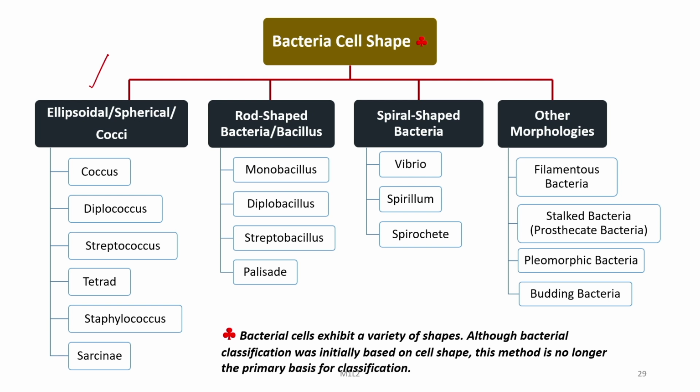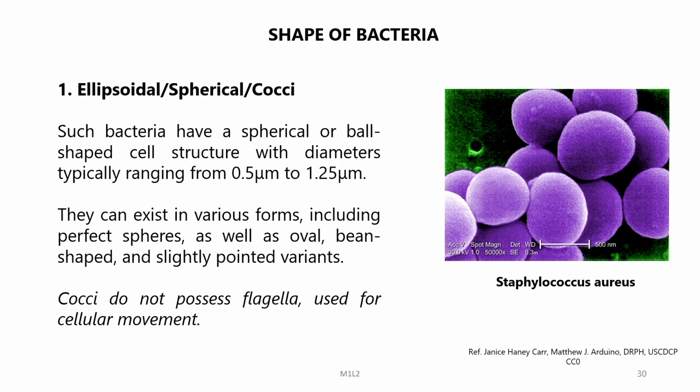And then they can also have many variations like Coccus, Diplococcus, Streptococcus, tetrad, Staphylococcus, Sarcina, and then they may be rod-shaped, which may be again Monobacillus, Diplobacillus, Streptobacillus and Palisade, and they can be spiral-shaped like Vibrio, Spirillum, Spirochete, and there are other morphologies like filamentous bacteria, stalked bacteria, pleomorphic bacteria and budding bacteria. Now let us discuss these shapes one by one.